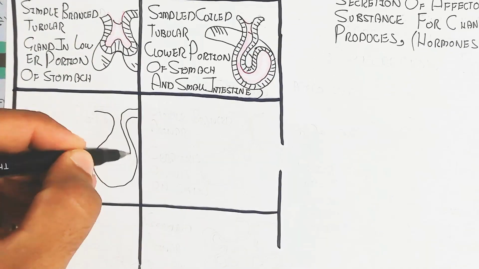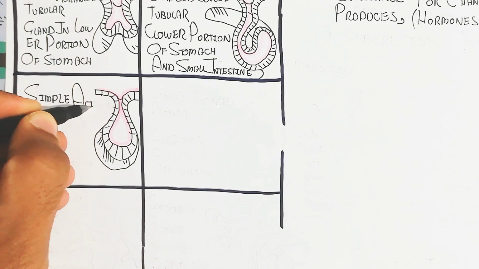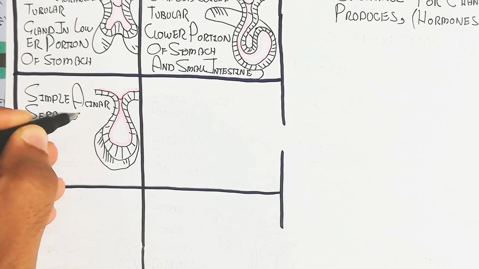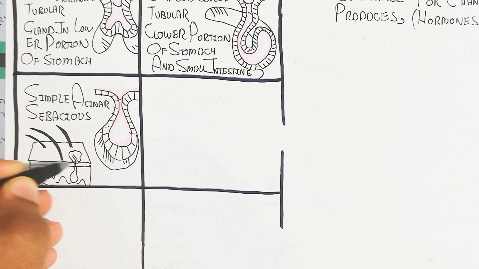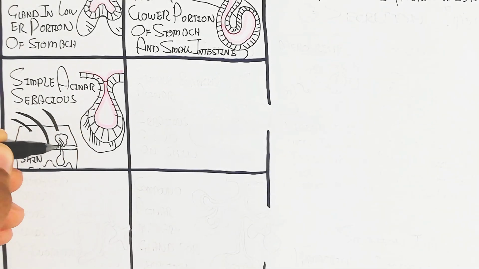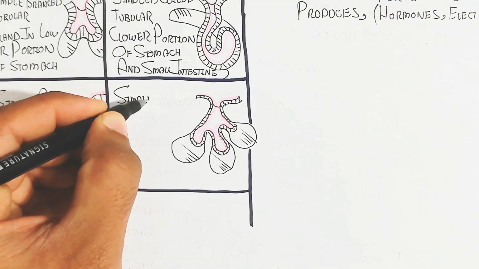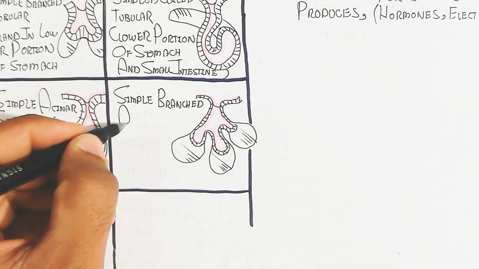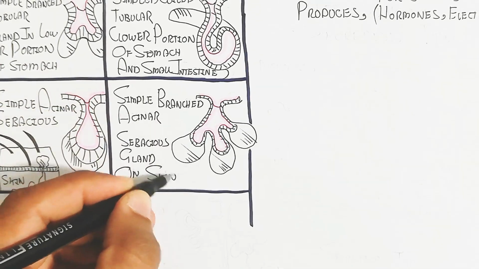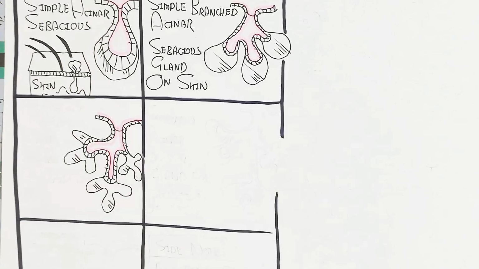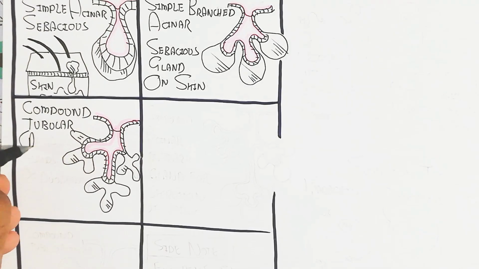It is also used for secretion for digestion. And the simple acinar, sebaceous: simple acinar means acini are present, which is able to produce the sweat gland. This is producing sweating as well as oil. The simple branched acinar is the sebaceous gland on the skin also. So this is responsible for the production of skin oil. That is why oily skin will be formed.